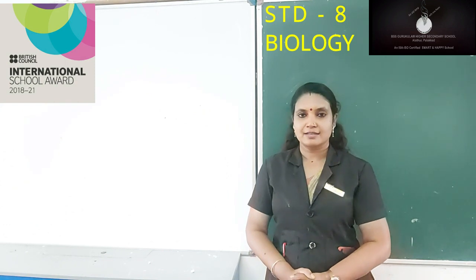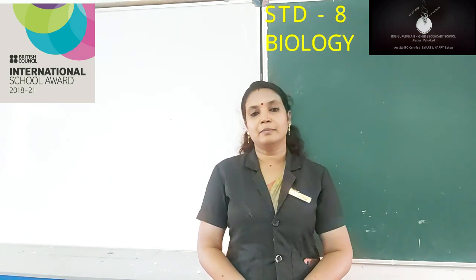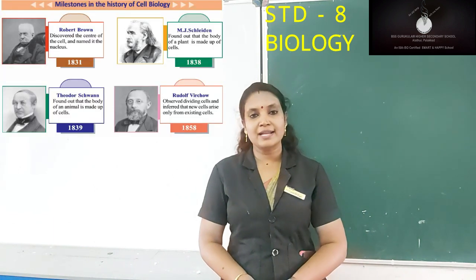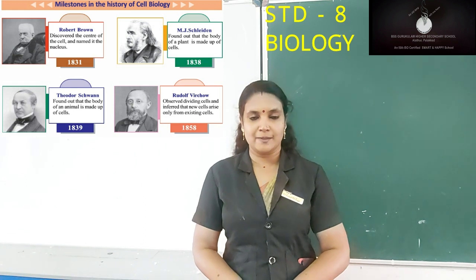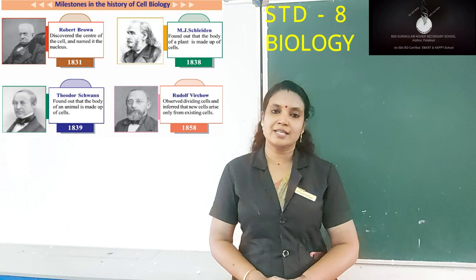It is one of the important branches of science which is developing very rapidly nowadays, and many remarkable findings that opened a way for the development of cell biology were made in the middle of the 19th century, and these findings are known as the milestones in the history of cell biology. So now let us discuss the milestones in the history of cell biology.